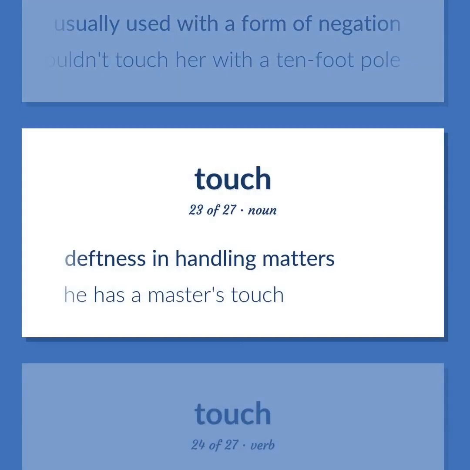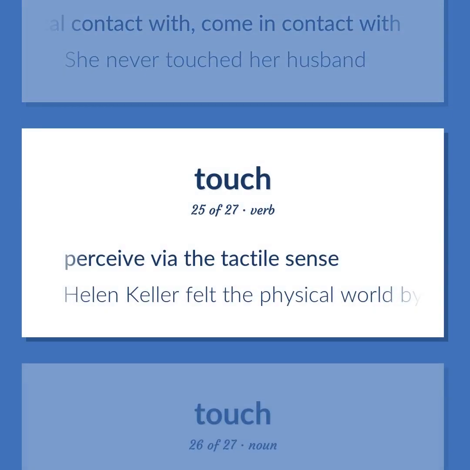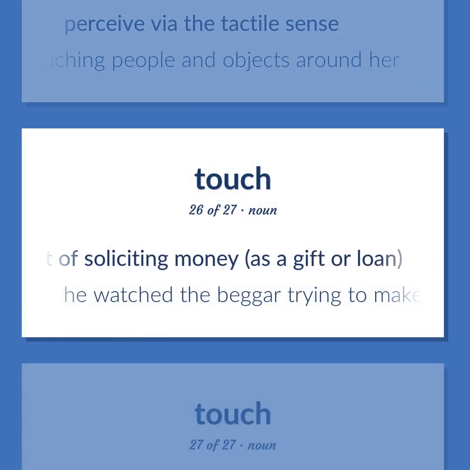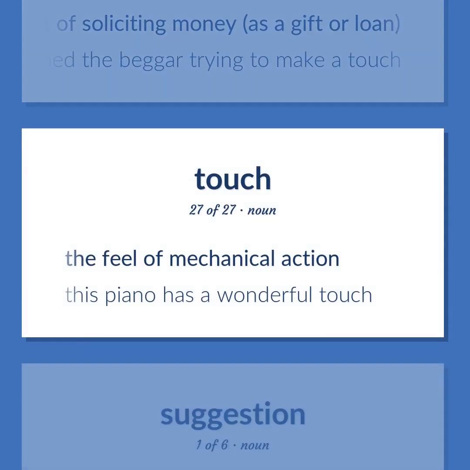Deftness in handling matters. He has a master's touch. Make physical contact with, come in contact with. She never touched her husband. Perceive via the tactile sense. Helen Keller felt the physical world by touching people and objects around her. The act of soliciting money, as a gift or loan. He watched the beggar trying to make a touch. The feel of mechanical action. This piano has a wonderful touch.